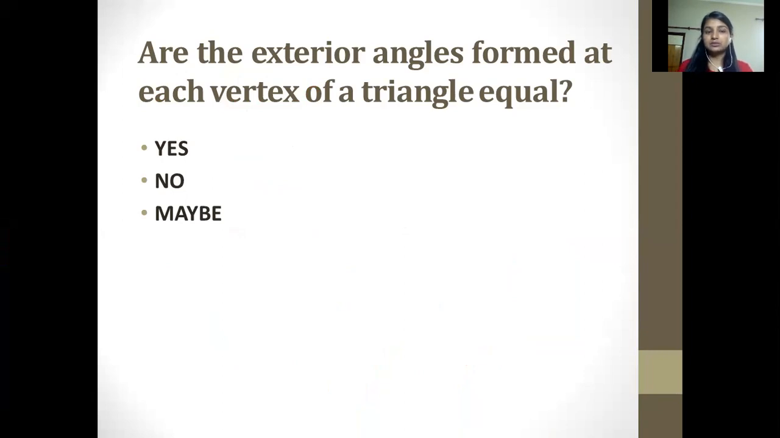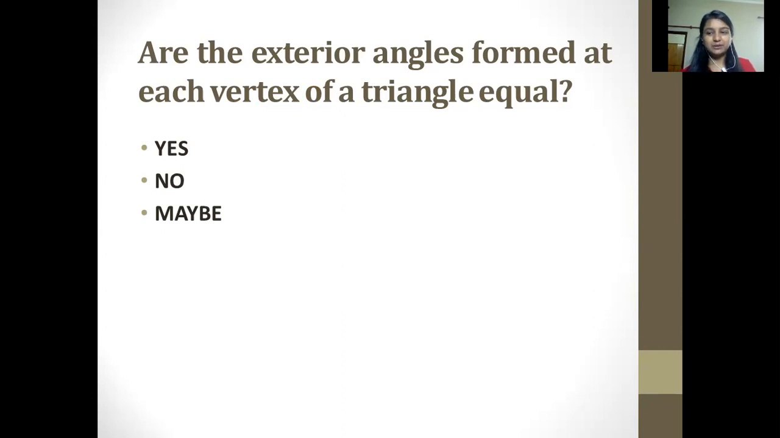Okay, here is a question in front of you which is related to that. You have to answer it. Are the exterior angles formed at each vertex of a triangle equal? Read the question carefully and try to answer it. I'm giving you a few seconds to think about it. The question says exterior angles. What were the exterior angles? They are angles which are formed outside of the triangle. So what they are asking is, are the exterior angles formed at each vertex of a triangle equal?